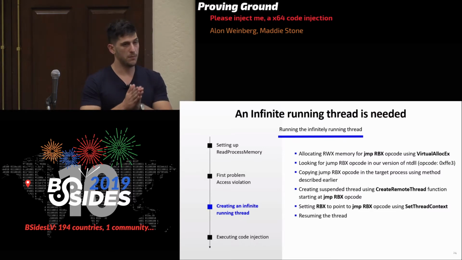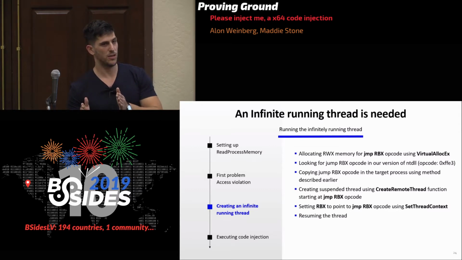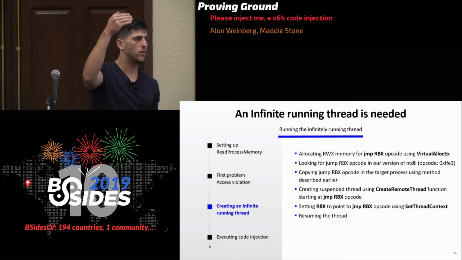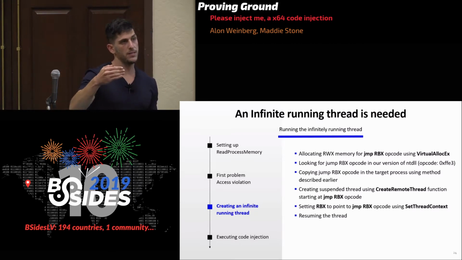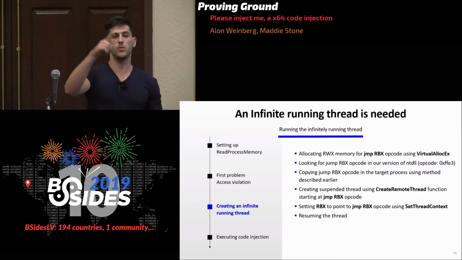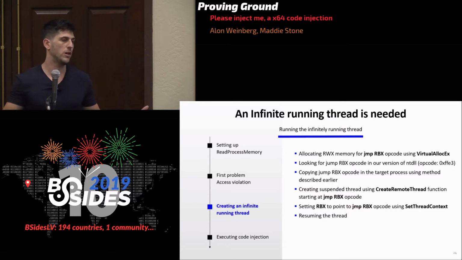We will create a suspended thread. Then we'll set RBX, which is not touched, to the jmp RBX. Then we'll resume the thread, and it's just going to run through the functions I showed you and get to jmp RBX. RBX is pointing to the same location as jmp RBX, so it's just going to jump over and over again to the same spot, and then it's just going to run infinitely.